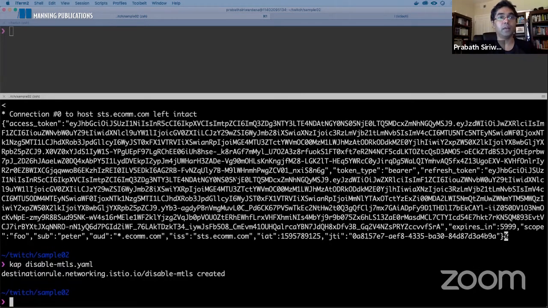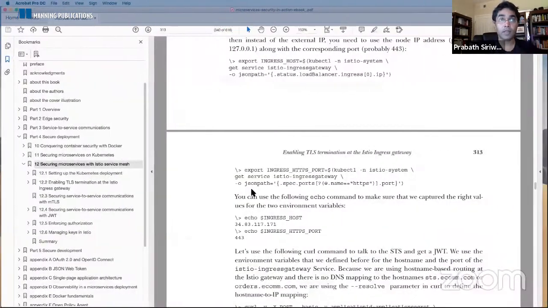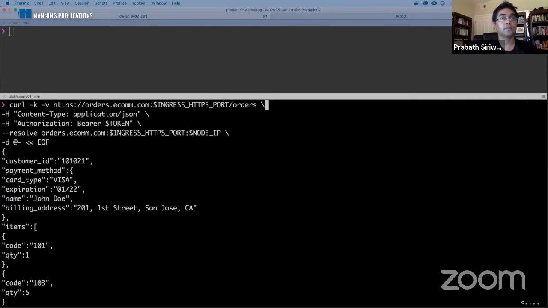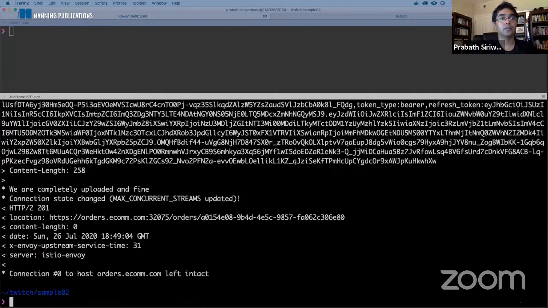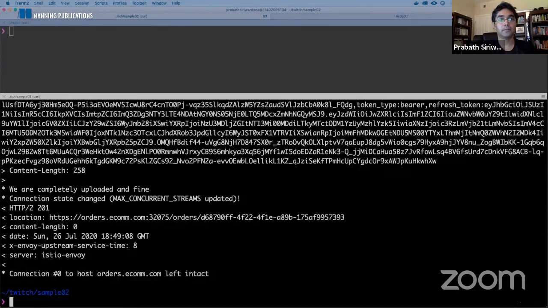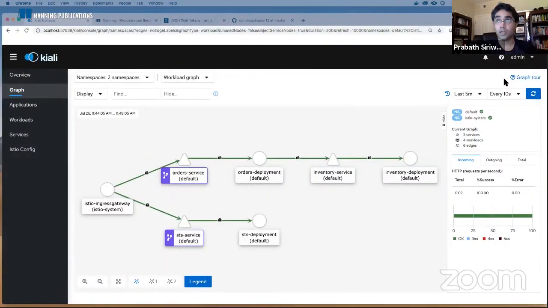Okay, so now we have applied this policy, and let's try to invoke the order processing microservice again. Let's do a few requests. Now let's refresh this one. Let's take one minute.